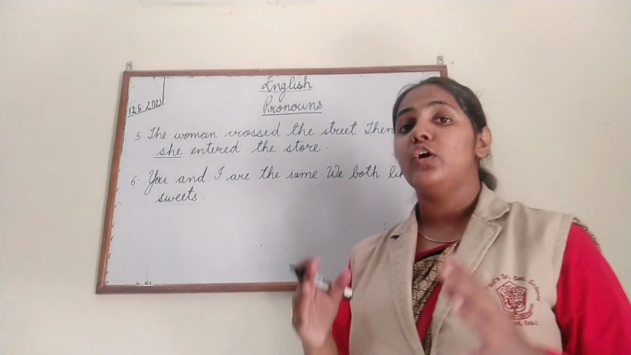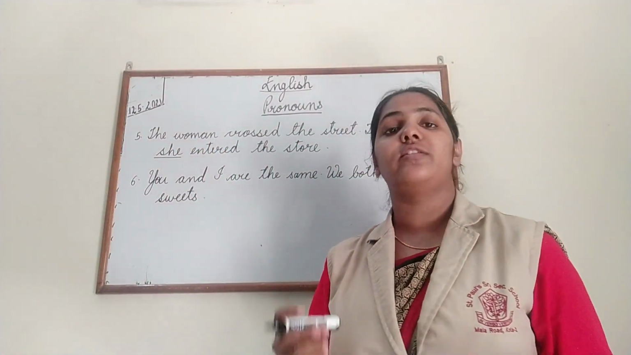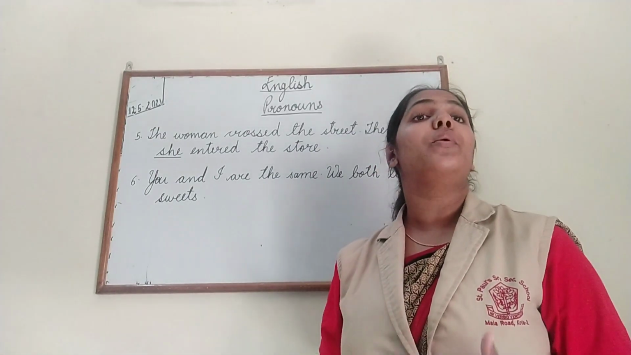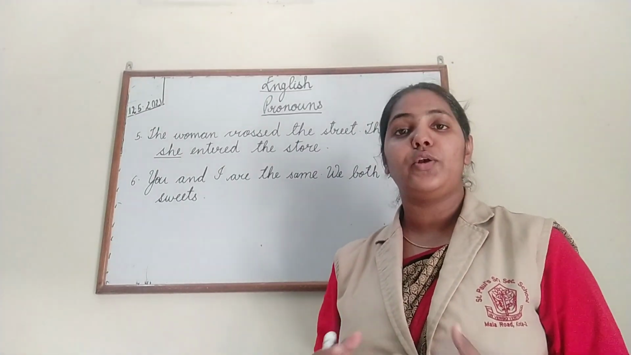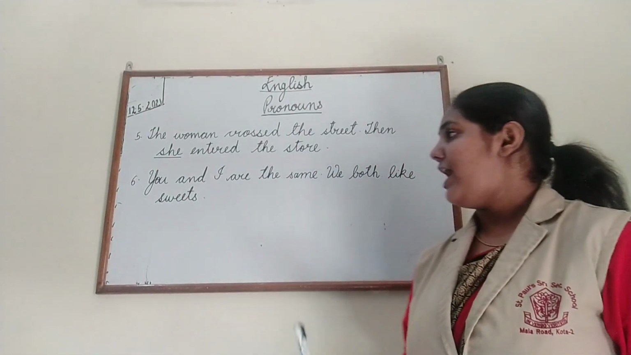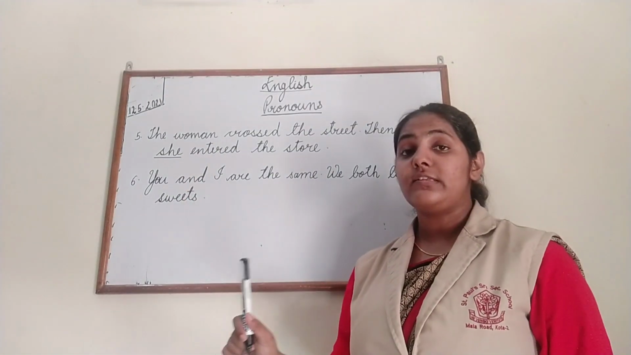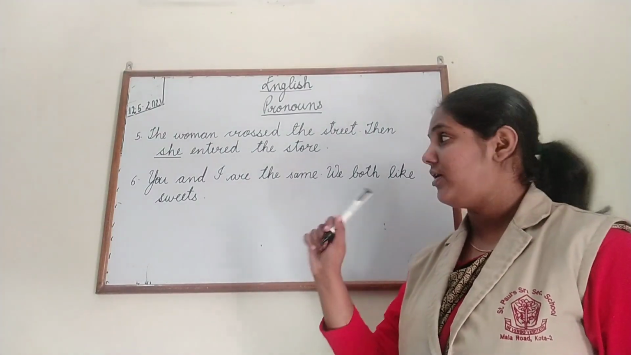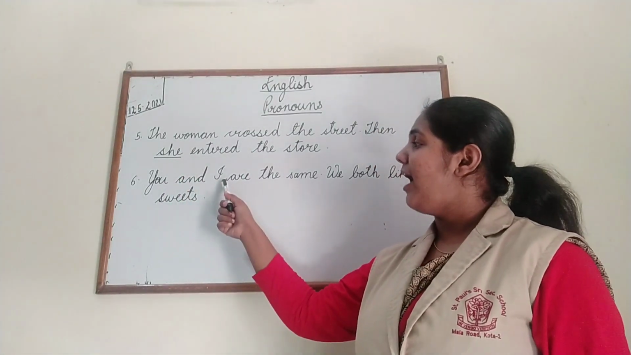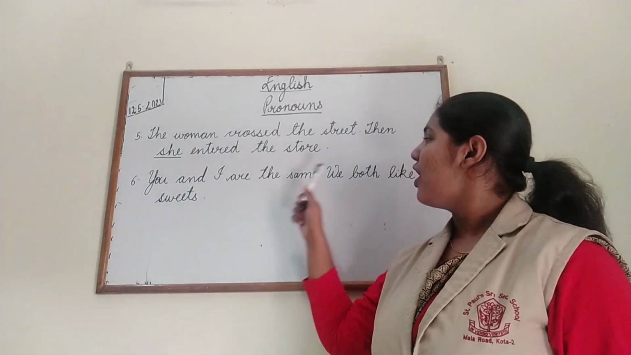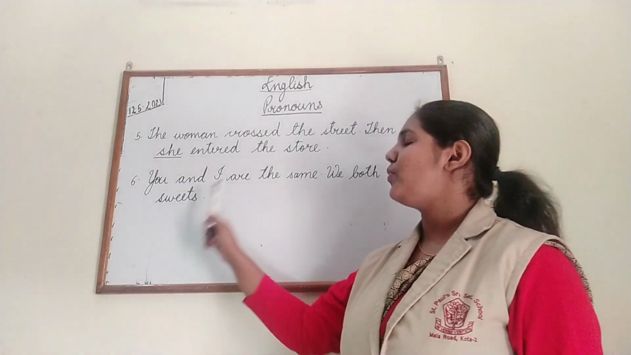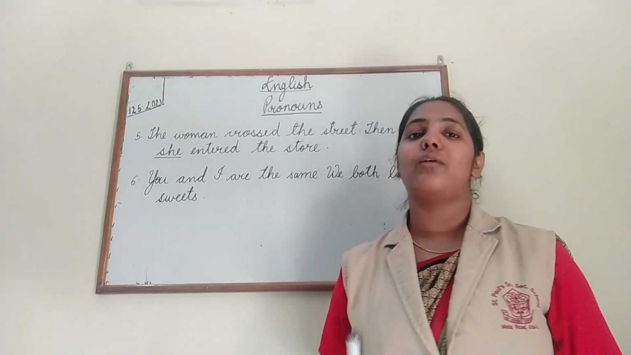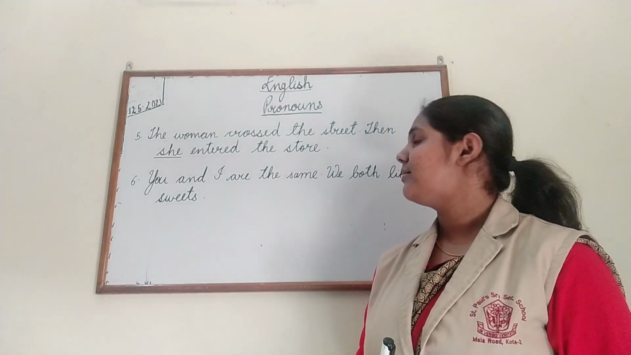Children, please do the exercise when you are watching this video. Copy down the sentences in your rough copy and do it with me. Do it with the video. Now, the 6th one. This is a very good sentence. Look here. You and I are the same. We both like sweets. Now, children, can you tell me how many pronouns are there in this sentence?